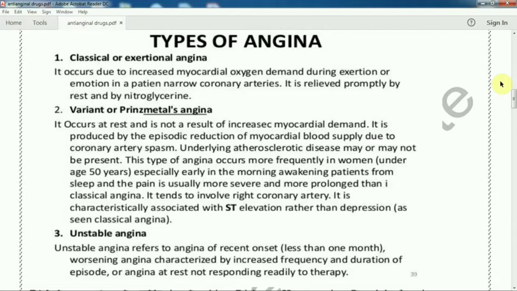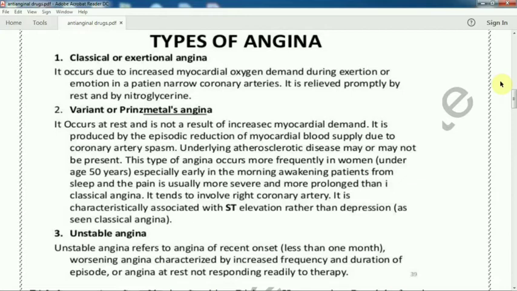It is relieved promptly by rest or by nitroglycerin. If you take immediate rest, there is a chance of decreasing the myocardial oxygen demand. Very easy. Or use nitroglycerin. How does it help? We will discuss it in the mechanism part, how nitroglycerin immediately decreases the myocardial oxygen demand.